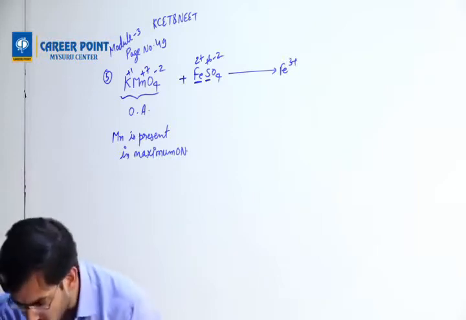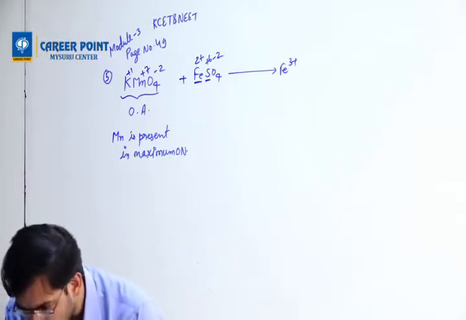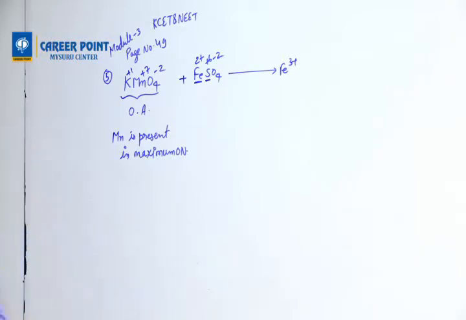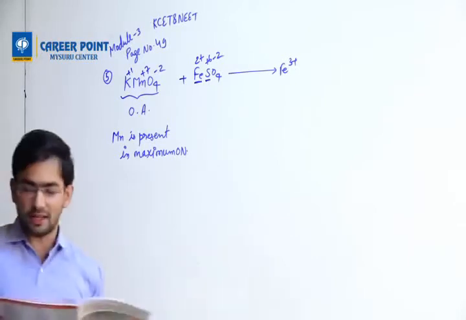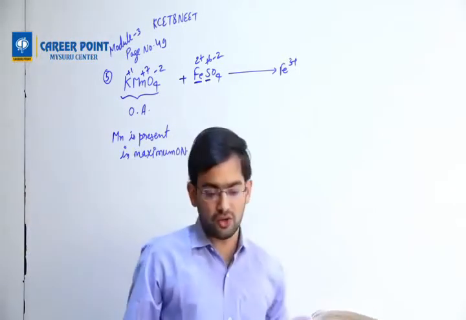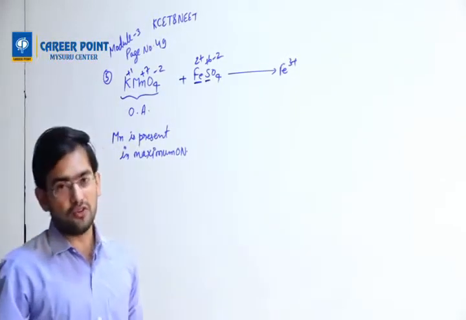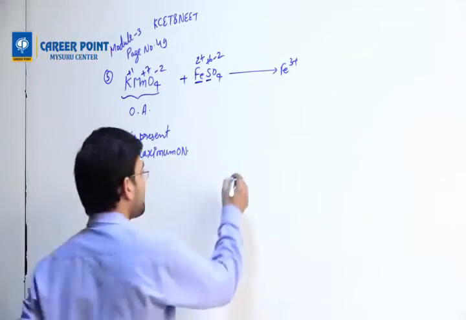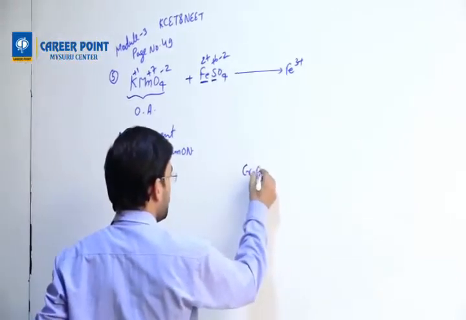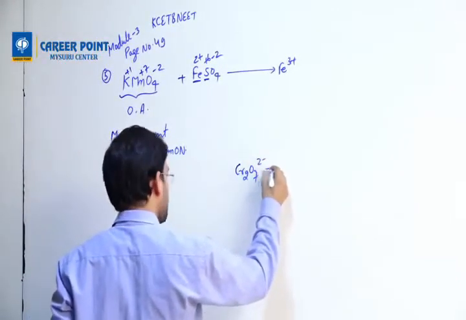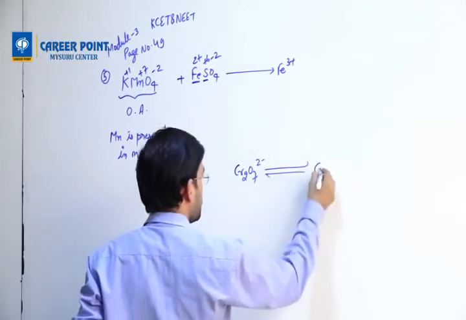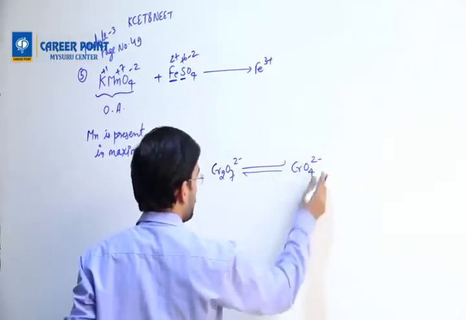Then someone asked question number 10. If H2S gas is passed through a solution of K2Cr2O7, the color of the solution will become green. What happens is Cr2O7 2- converts into CrO4 2-.